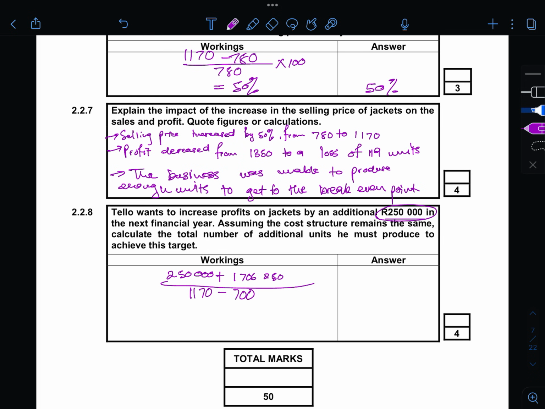It's 250,000 plus 1,706,250, divided by 1170 minus 700.